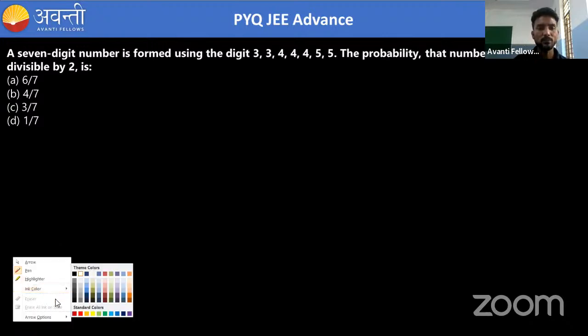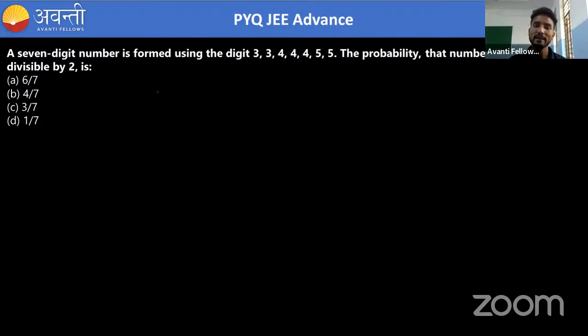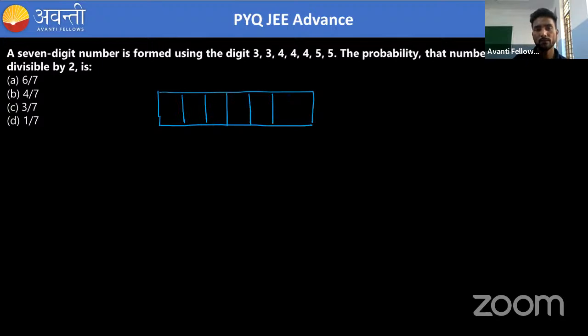Okay. So the simple thing is that what will happen? This is also very basic question. Okay. So what is happening? So there are 7-digit number. Okay. 1, 2, 3, 4, 5, 6, 7. Okay. So first of all, we have to see how many total number is possible. Okay, total number possible.